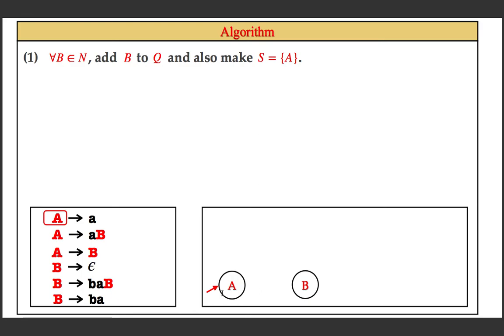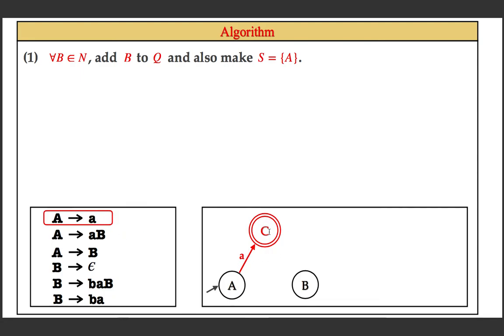And now you process each rule in the grammar. This is the first rule. We know that for this kind of rule, we need to add a transition like this. A is going to small a, meaning in the RHS there is no variable. So for A, the transition should go to a newly added state, C is a new state. And C must be a final state, because in the RHS no variable means a is in the language.